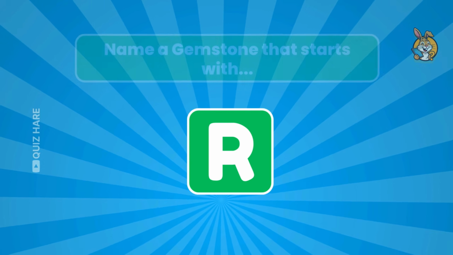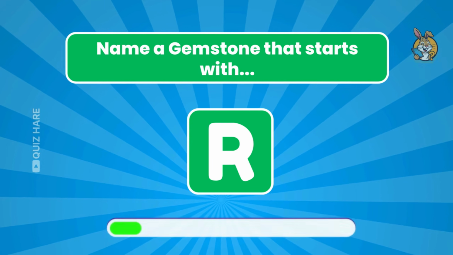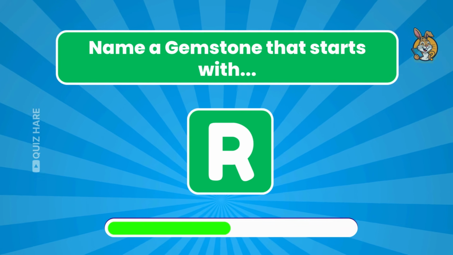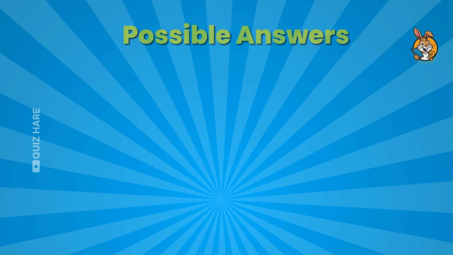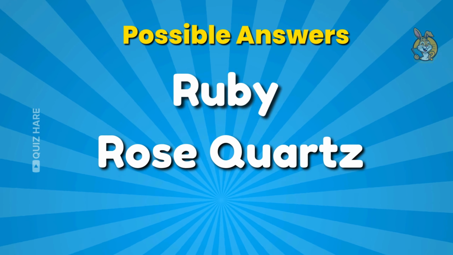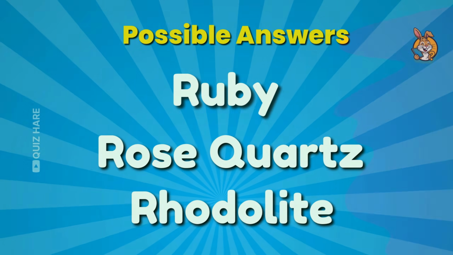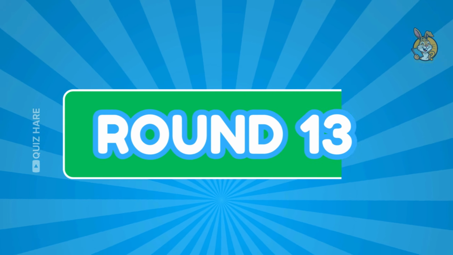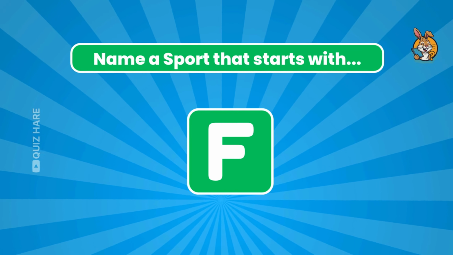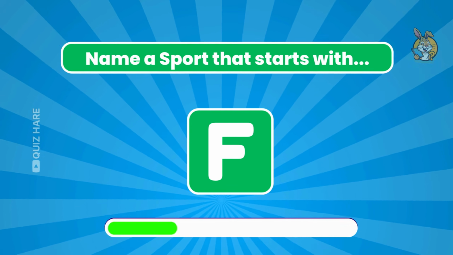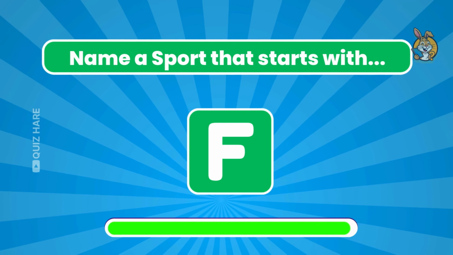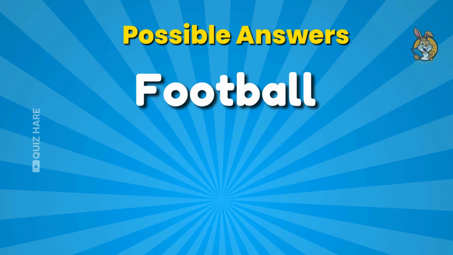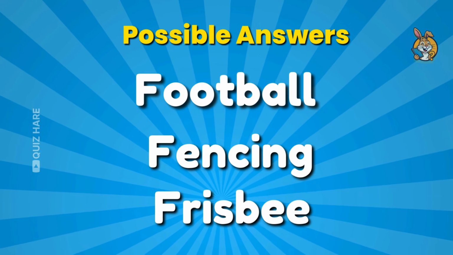Round 12. Name a gemstone that starts with the letter R. Ruby, rose quartz, and rhodolite. Round 13. Name a sport that starts with the letter F. Football, fencing, and frisbee.